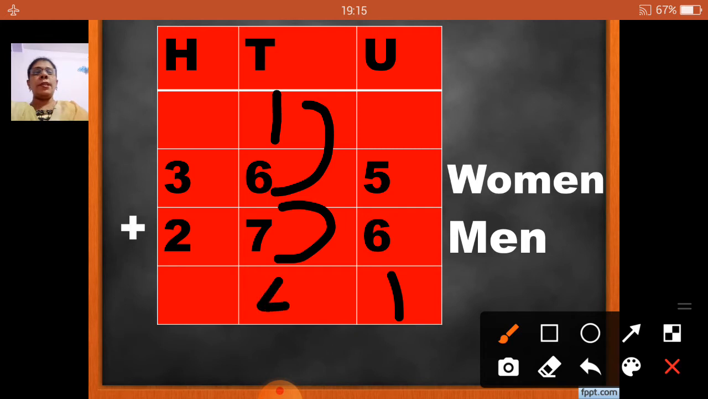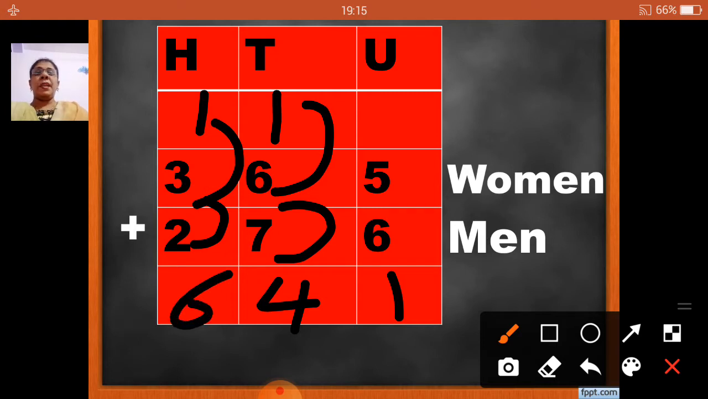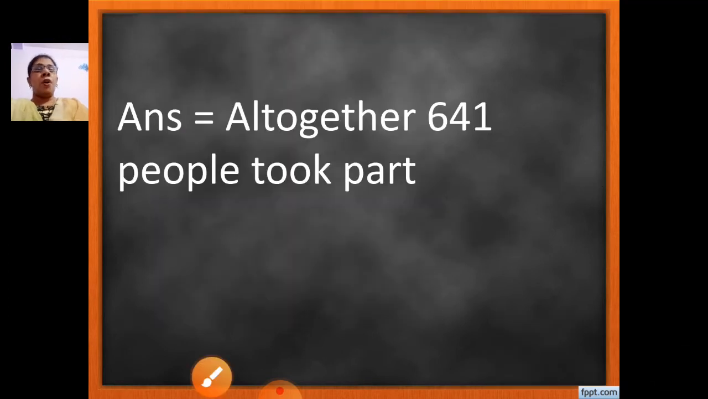So I am going to write 4 here and 1 I will carry over. Now 3 and 1, 4. To that 4, if I add this 2, it will become 6, 4, 1. That means when I add 365 plus 276, I get my answer 641. So I am going to write the answer as: altogether 641 people took part. Understood children? I hope you understood the first sum.